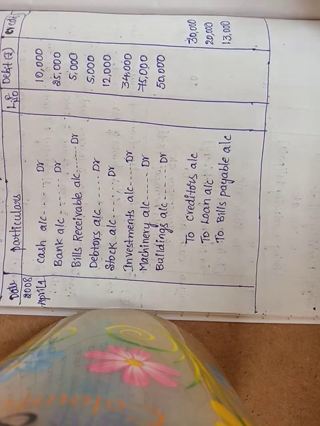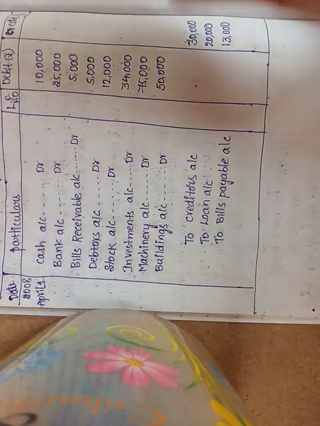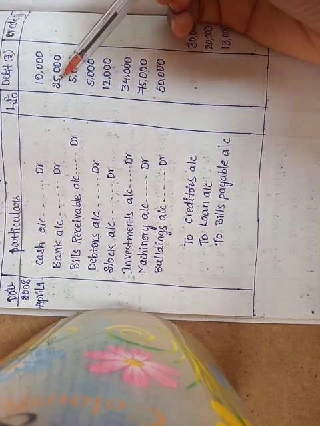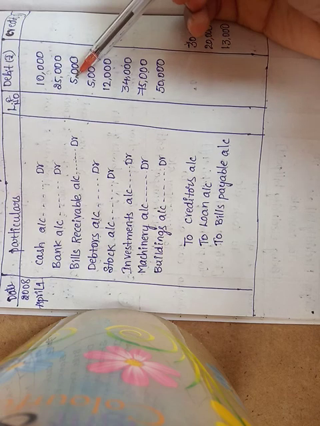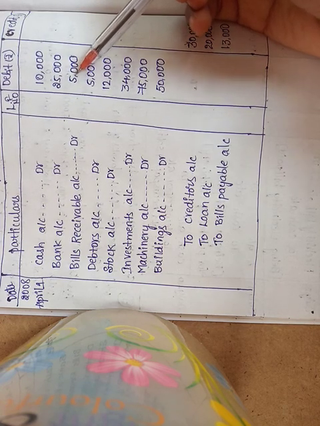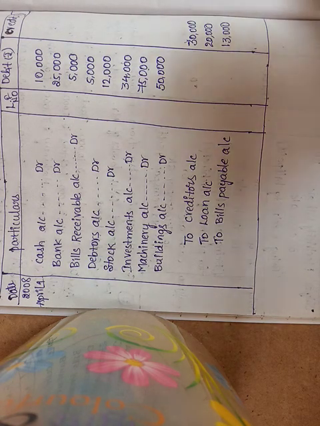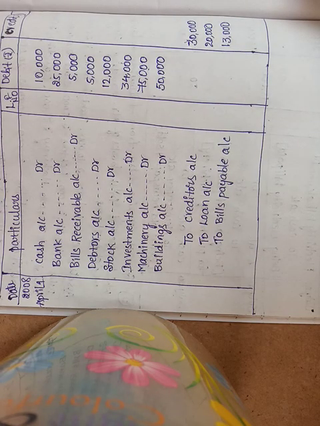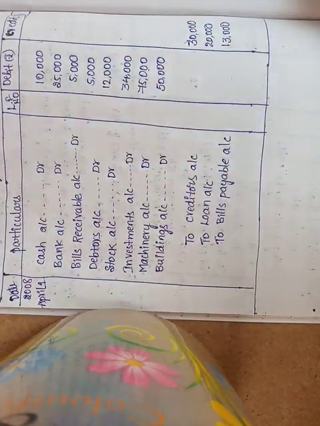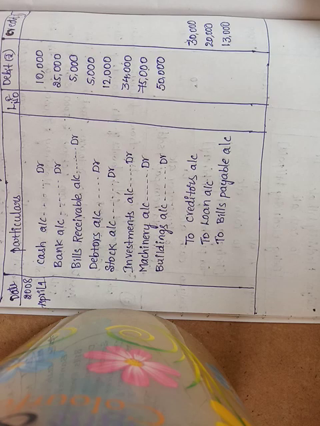Coming to the debit side, 10,000 plus 25,000 is 35,000, plus 5,000 is 40,000, plus 5,000 is 45,000, plus 12,000 is 57,000, plus 34,000 is 91,000, plus 75,000 is 1 lakh 66,000, plus 50,000 is 2 lakh 16,000.